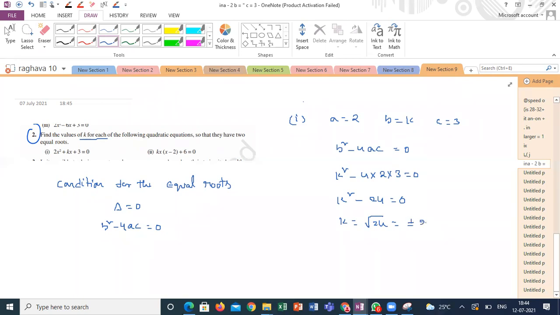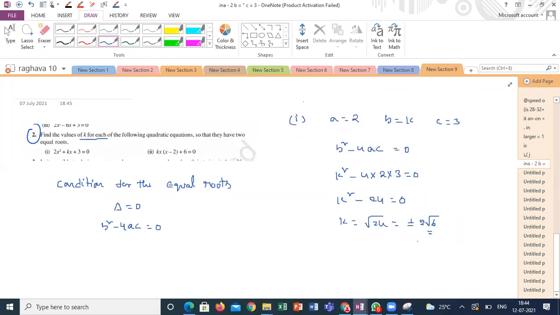Plus or minus 2 root 6 now. Am I right or wrong, guys? Is my answer right? Yes, sir. Same as if I am applying for the second question only. Sir, can you explain how it is 2 root 6? Yeah, factorization.